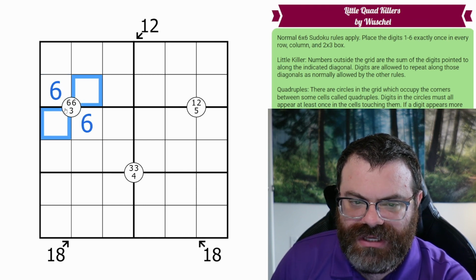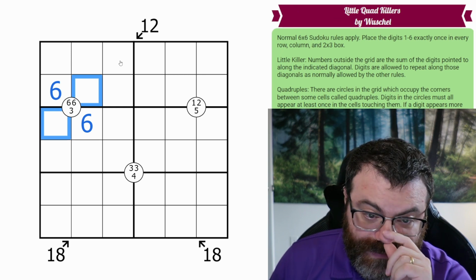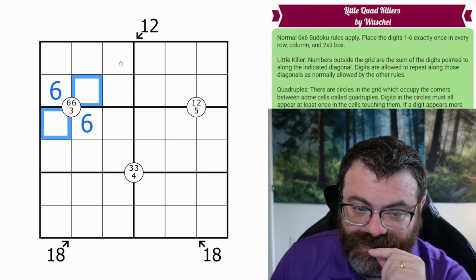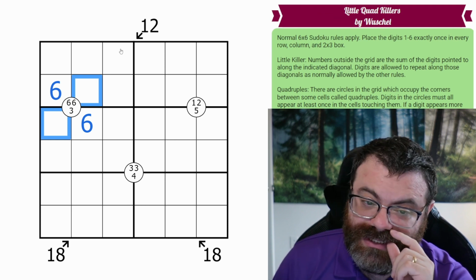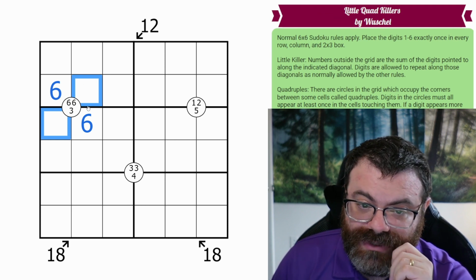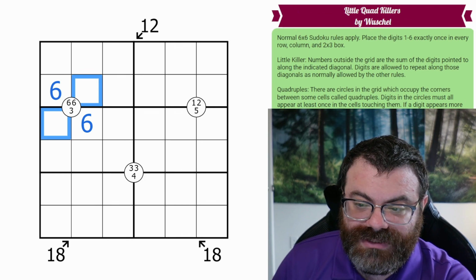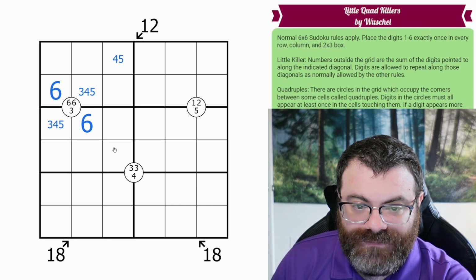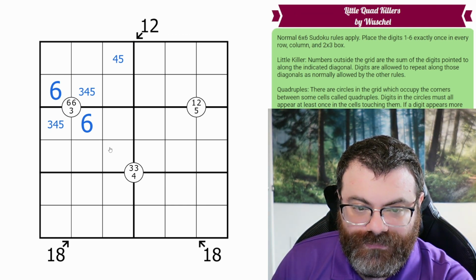And then we know there's a 3 on here, which means the other 2 digits add to 9. So they could be another 3 with a 6. Oh, we can't put any 6s on this, actually. So if we're adding to 9, it's got to be 4, 5. So there's a 3 down here, and it's joined by a 4 and a 5. And that's how we're adding to 12. Okay.